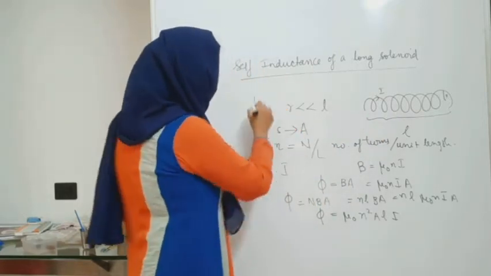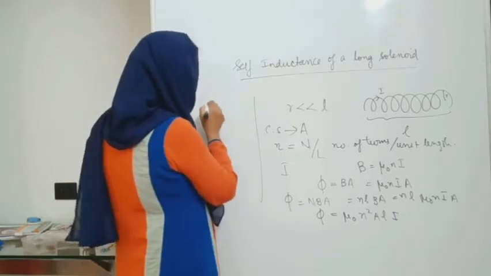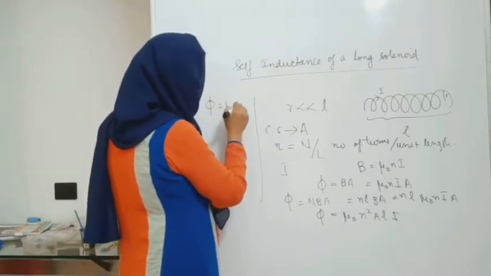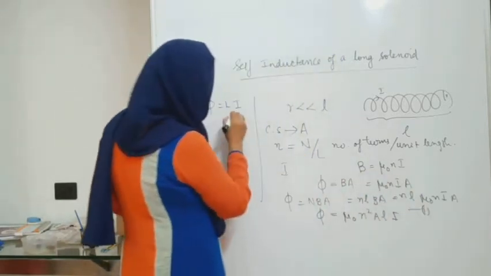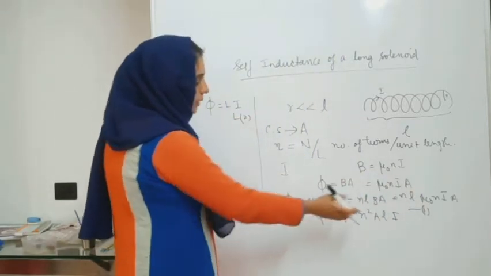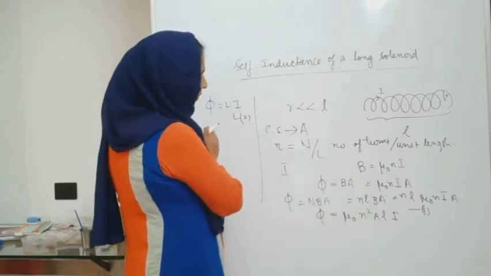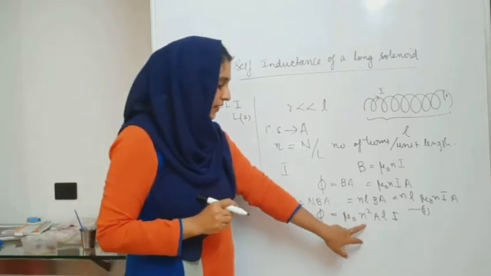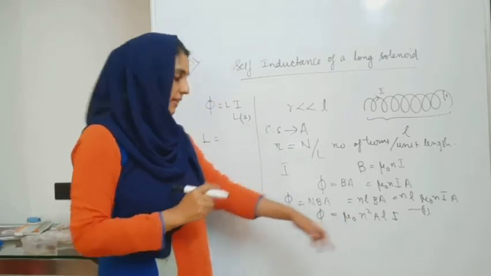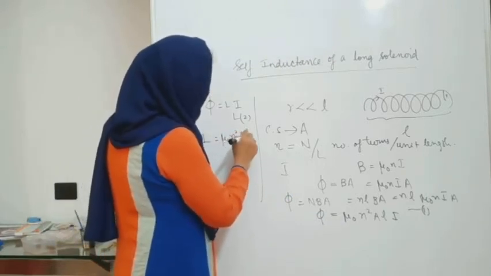Now we also know an expression for the self inductance of a coil, which is given by phi is equal to L into I. Let us write this equation as equation number 1 and this equation as equation number 2. When you compare equation 1 and 2, what is L? L is the self inductance, and the expression for self inductance is mu 0 n square A into L.